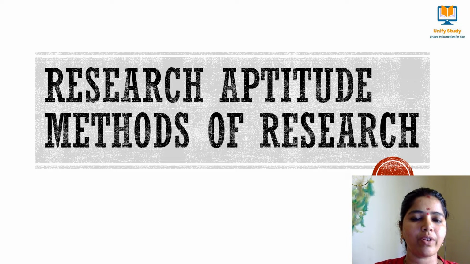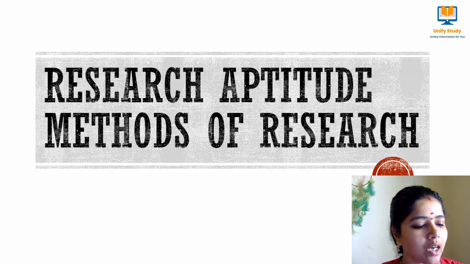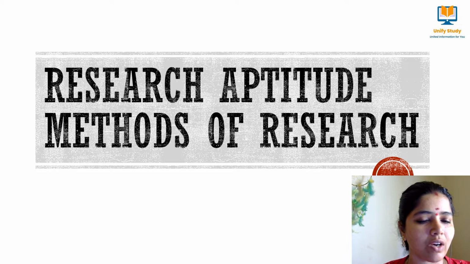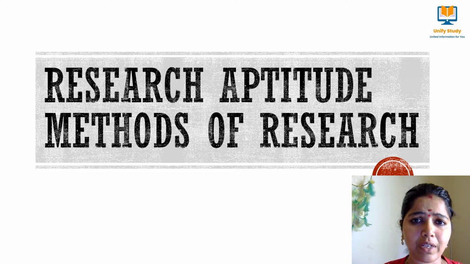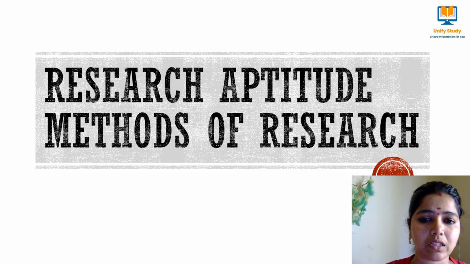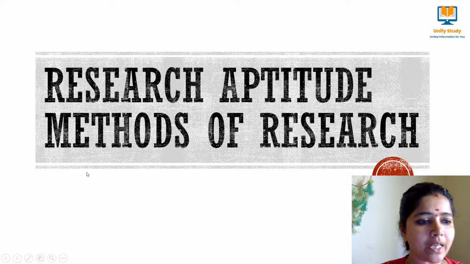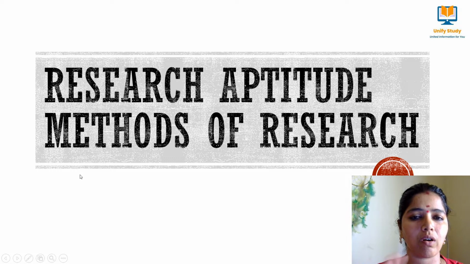So today we are going to see the second unit of your UGC NET paper 1, that is research aptitude. Today we are going to cover the methods of research. Definitely in all the years we are getting one single question from the methods of research, types of research, right? So today we are going to see all the types of research in one single video.